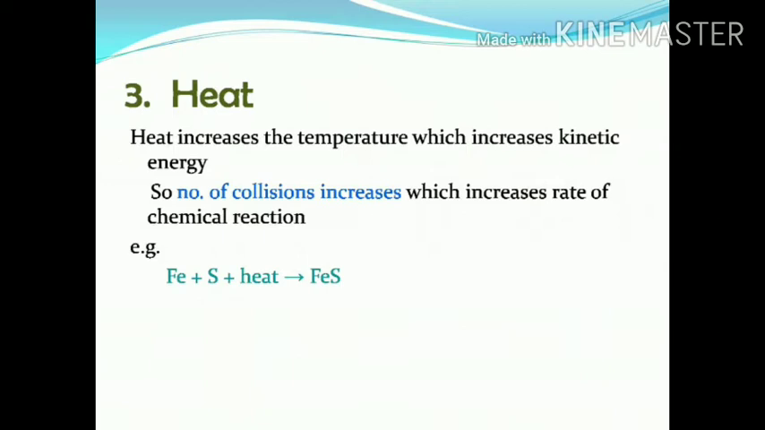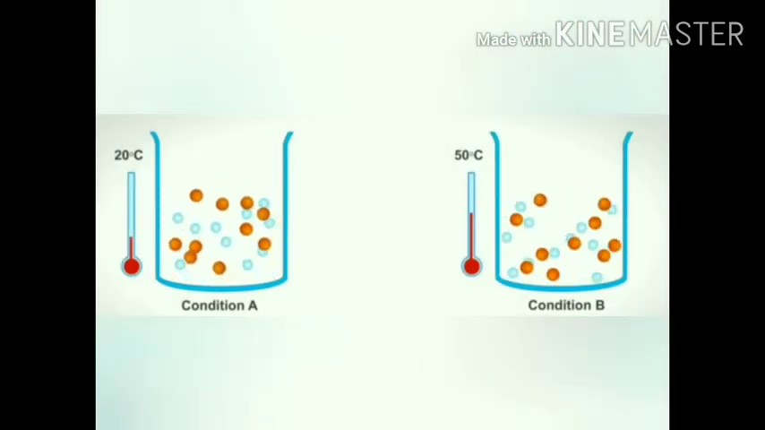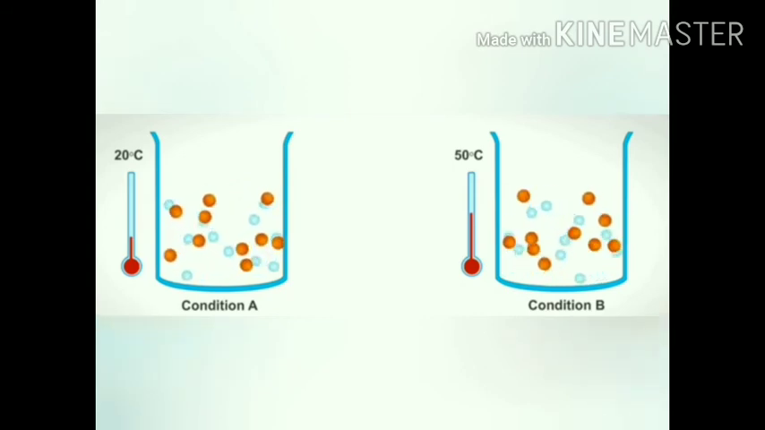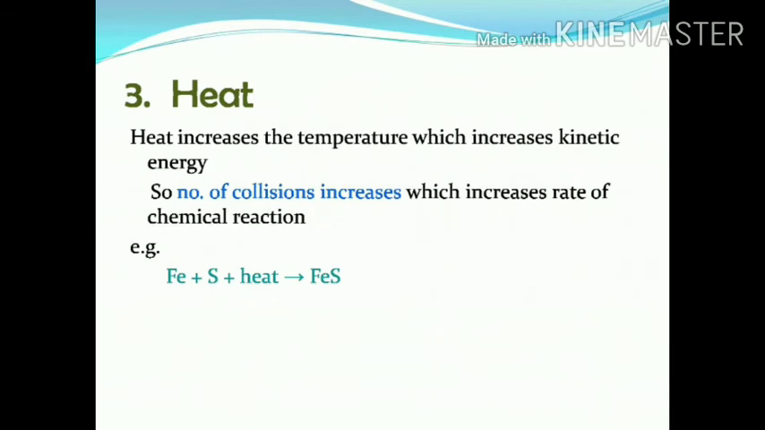Actually, when we heat, energy is given to the substance. So its kinetic energy is increased, and if kinetic energy increases, the number of collisions is also increased. अब ज़्यादा स्पीड से मूव करेंगे तो टकराएंगे भी ज़्यादा, which results in increasing the rate of chemical reaction. And it is observed that for a 10-degree rise in temperature, the rate of reaction is doubled.